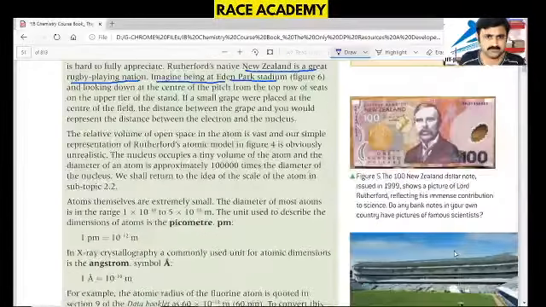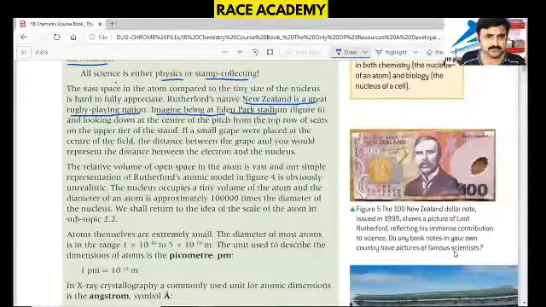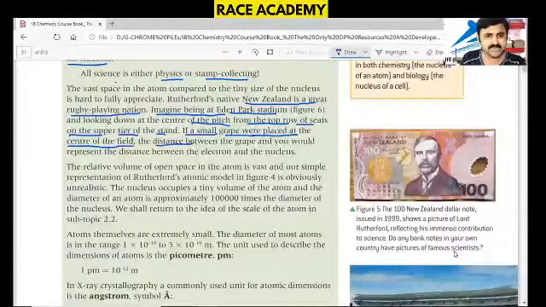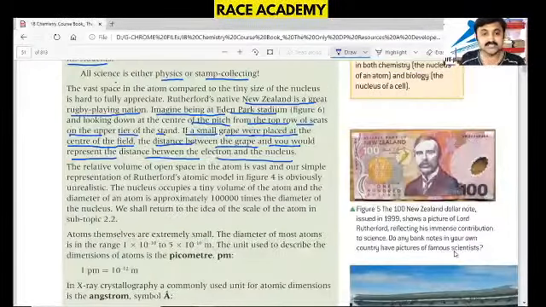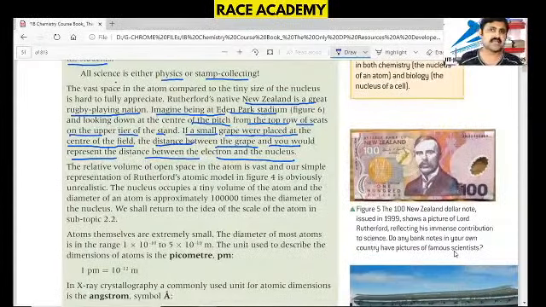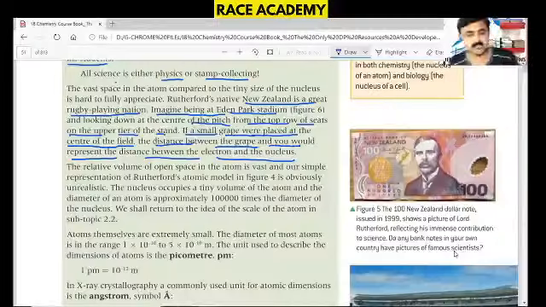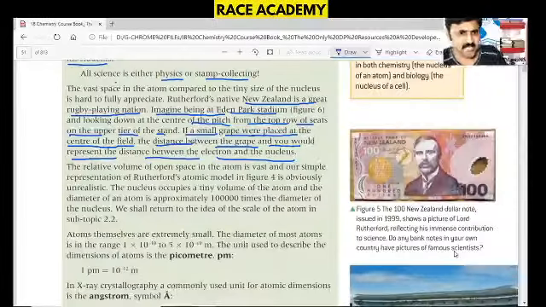This is Rutherford Stadium. Looking down the center of the pitch from the top row of the seats on the upper tier of the stand, you can see that a very small grape was placed at the center of the field. The distance between the grape and you would represent the distance between the electron and nucleus. That means there is a lot of empty space in the ground. Like that only, this atom and its structure are assumed.